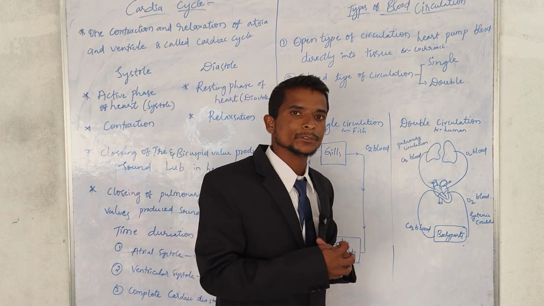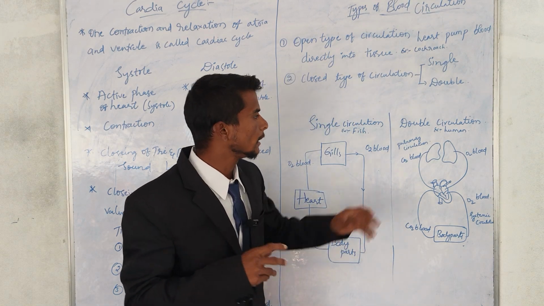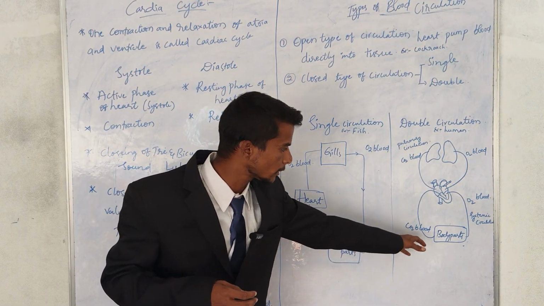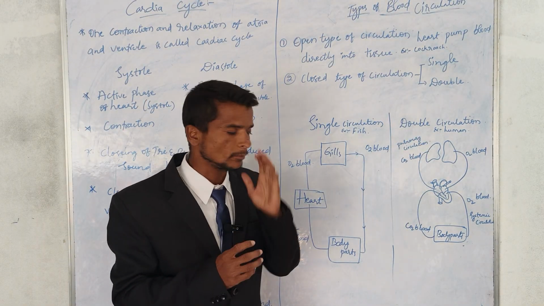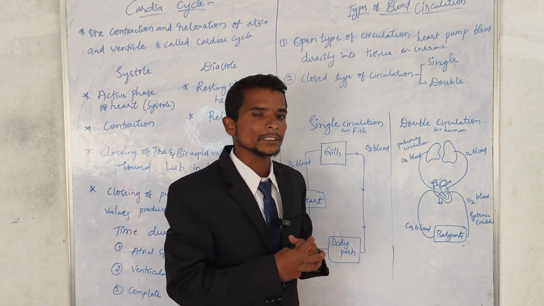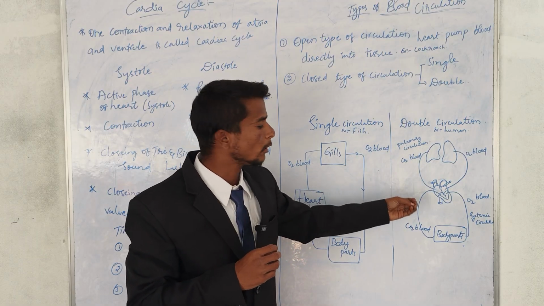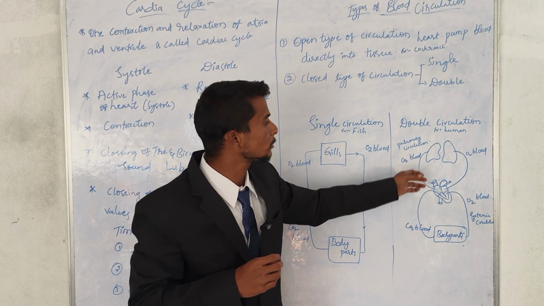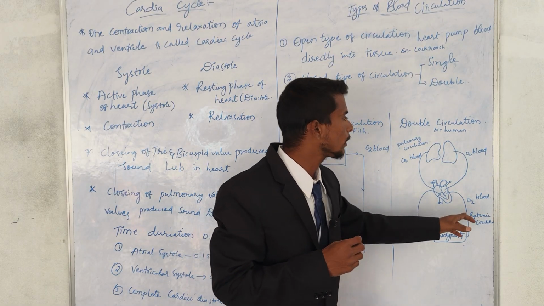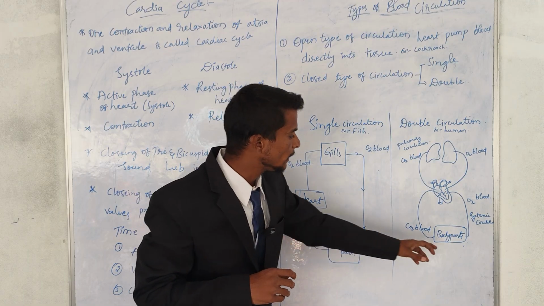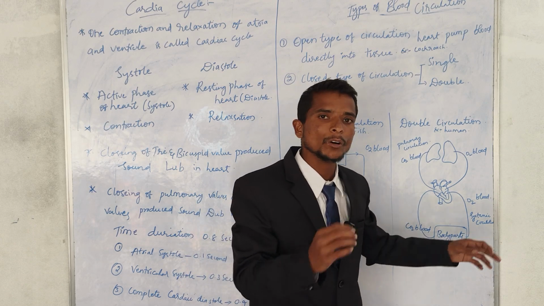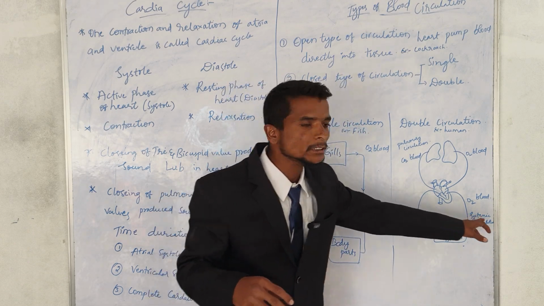But when you look at the double circulatory system, we can say it has systemic circulation and pulmonary circulation. What is pulmonary circulation and what is systemic circulation? The carrying of deoxygenated blood from the heart to the lungs, and oxygenated blood from the lungs to the heart, we call pulmonary circulation. Deoxygenated blood from the body parts to the heart, and oxygenated blood from the heart to the body parts, together we call systemic circulation.